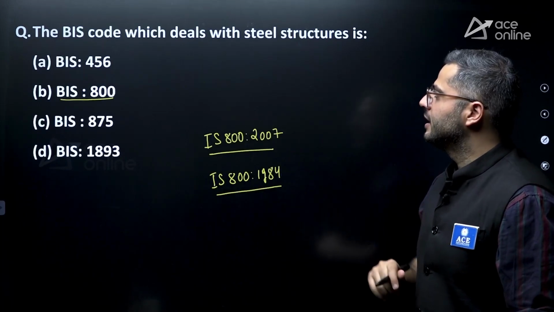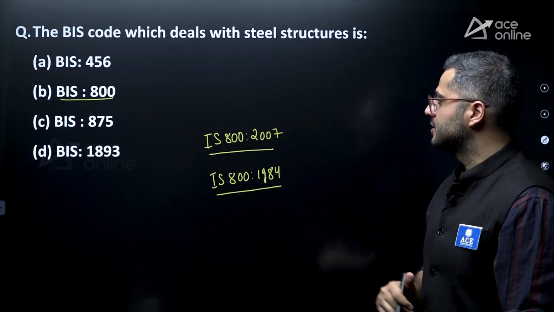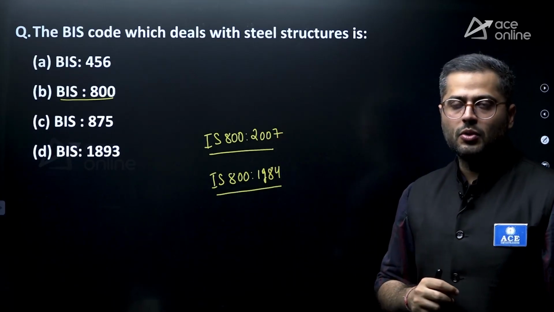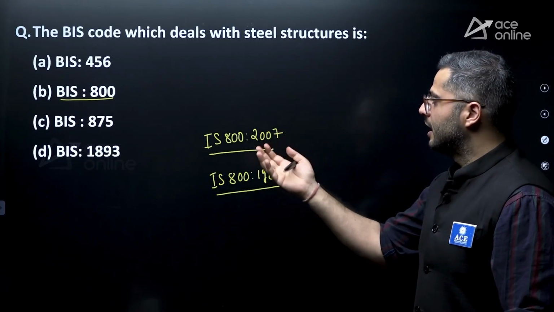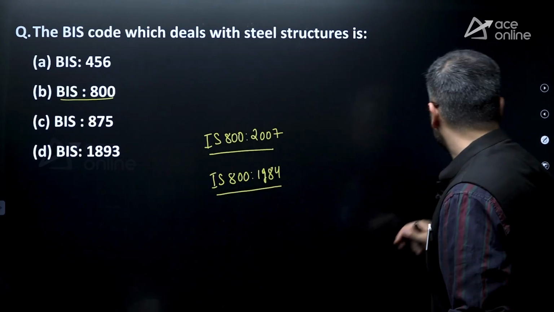Apart from that, BIS 456 is for design of RCC structures. 875 is for loads, it has 5 parts. And BIS 1893 is for design of earthquake resistant structures, right?